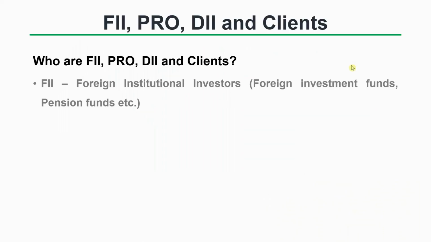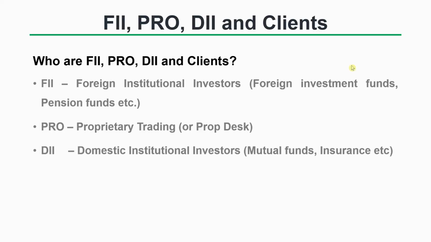FIIs are the foreign institutional investors, such as foreign investment funds, pension funds, sovereign wealth funds, endowment funds, ETF funds. So many different kinds of funds which have origin in foreign shores are called foreign institutional investors. The pro or the proprietary trading desks are also called prop desks.